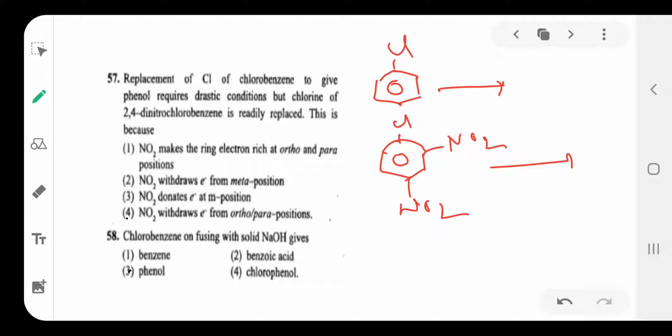This is because here chlorine is an electron donating group. Whenever the number of electron withdrawing groups increases, the C-Cl bond becomes easier to break.